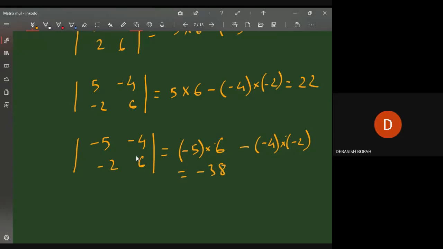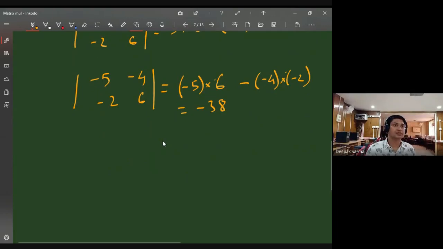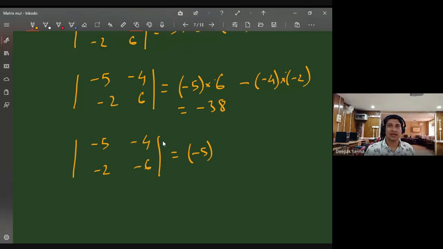Okay, as I wrote minus 6, let me write that way again. So minus 5, minus 4, minus 2, minus 6. Now, minus 5 into minus 6 minus of minus 4 into minus 2. So minus ultimately becomes plus, 5 into 6 is 30, minus 8, it is 22.